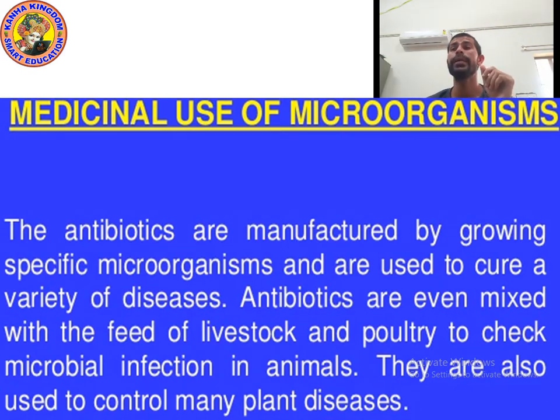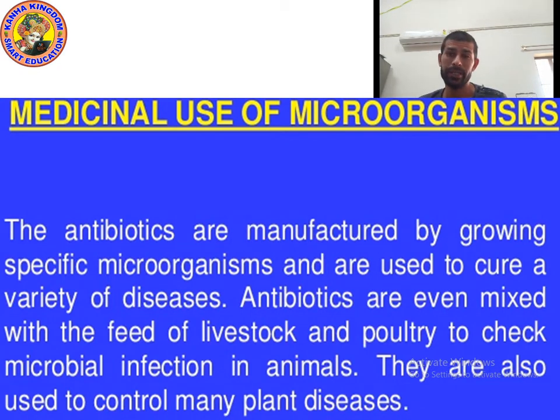They are also mixed with the feed of livestock, means with the feed of animals, with the feed of poultry, to check the infection. If there is any infection in an animal, it is checked by antibiotics. Poultry means, you know the meaning of poultry.